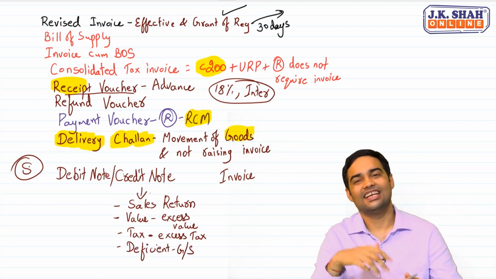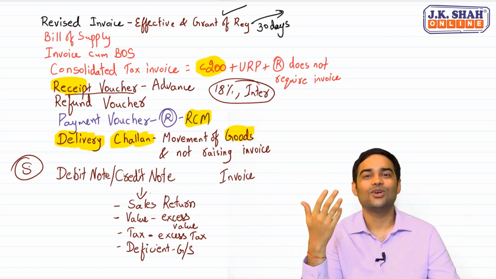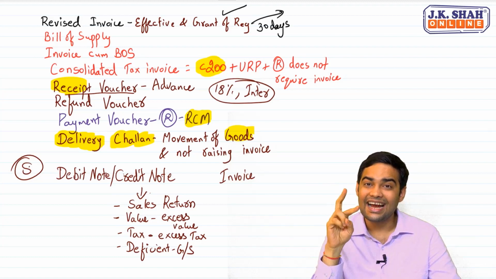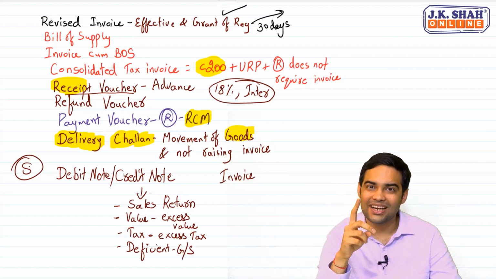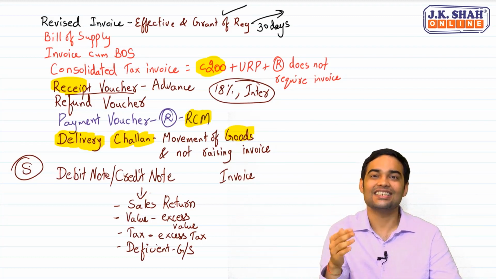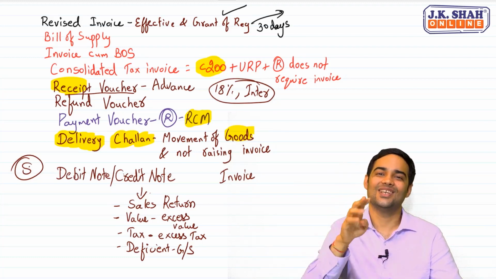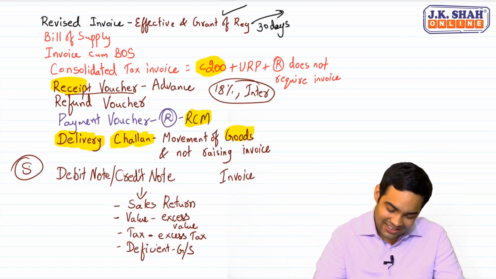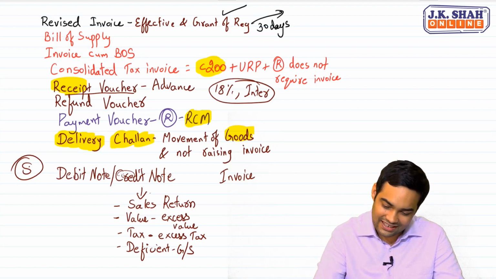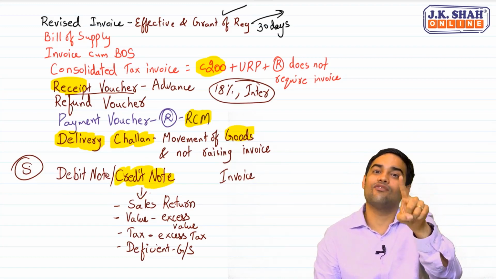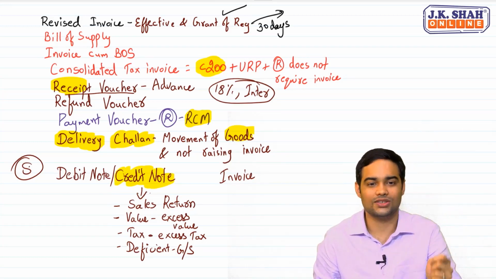Now, even in case of discounts, where post-supply discount is known at the time of supply, ITC is reversed by recipient. In that case, what happens? Supplier reduces his output, the recipient reduces his ITC, which is nothing but reversal. Remember, this is the concept of credit note. So, credit note, sales return. Output of the supplier reduces, ITC of the recipient also reduces.